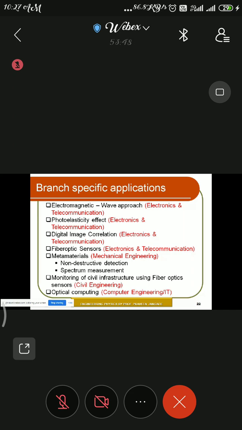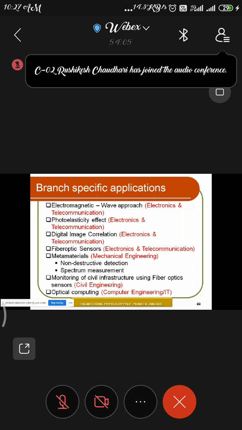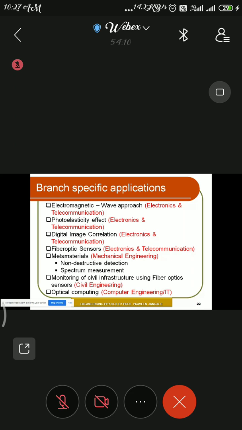For civil engineering, there is monitoring of civil structures and infrastructure using fiber optic sensors. And lastly, for the computer and IT branches, there is optical computing. These are the various branch specific applications where you can approach optics, showing how optics can be applicable in different engineering branches. These are the examples that I quoted. I leave it to you; you can go through it and find more applications also. You can consider that as an assignment.